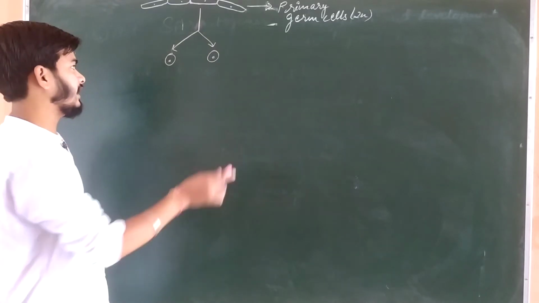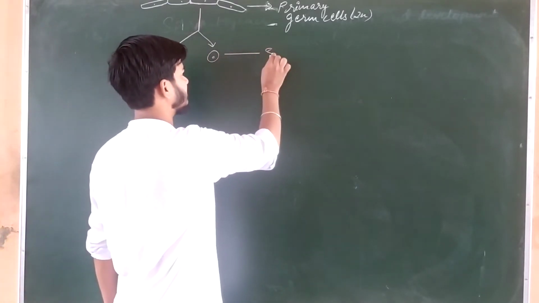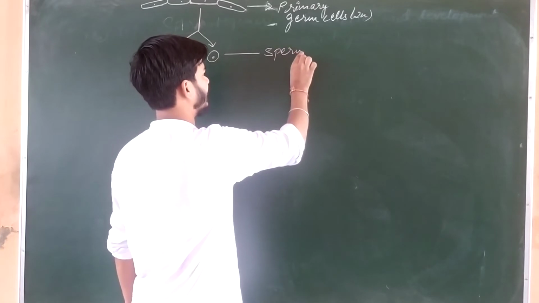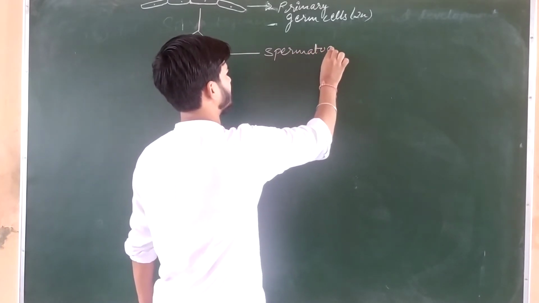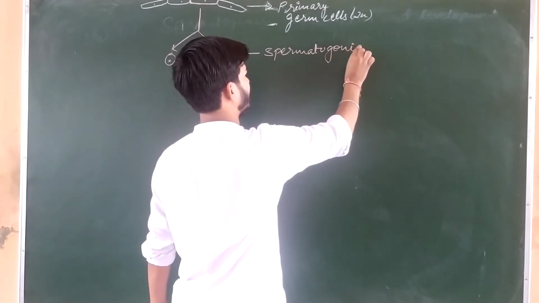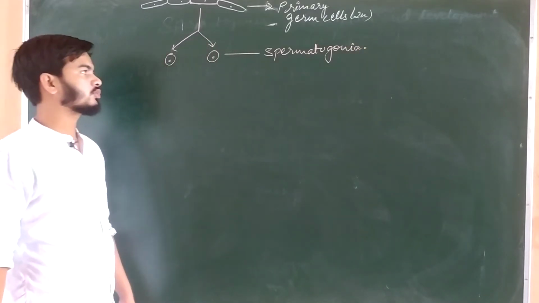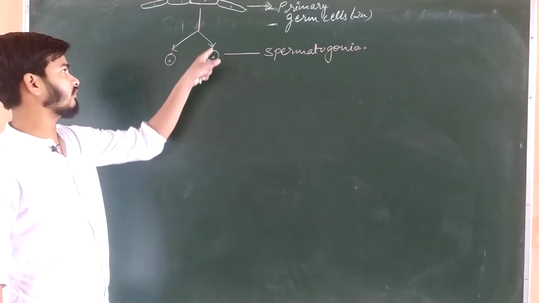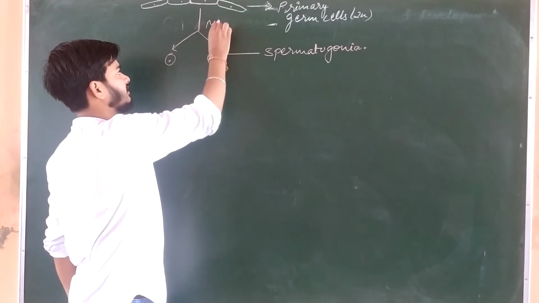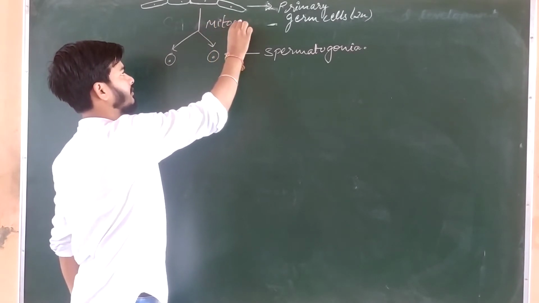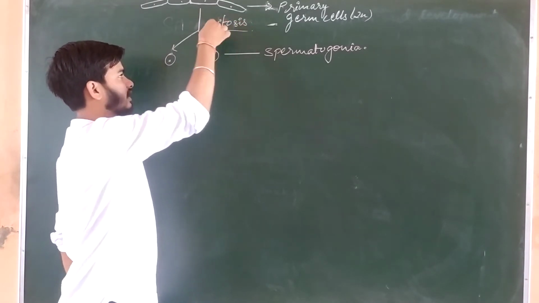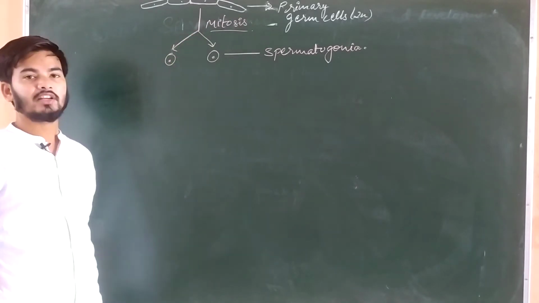Okay, now these are known as spermatogonia. They are the cells which are formed by the mitosis division in the primary germ cell.